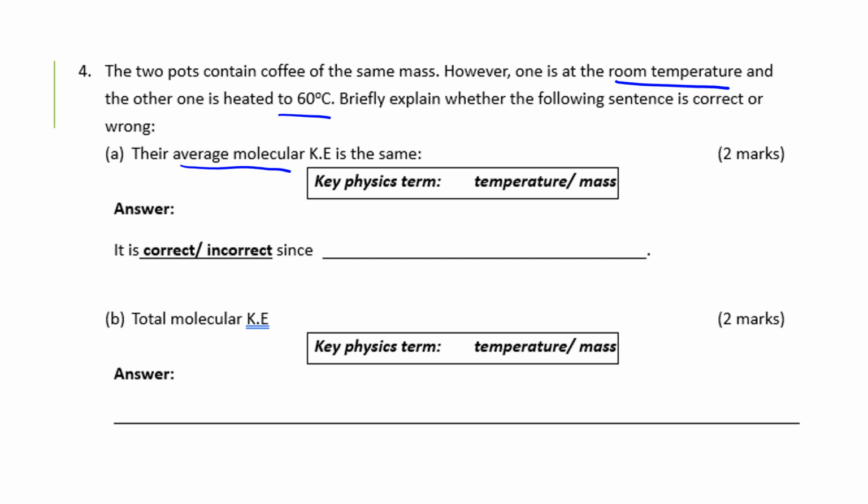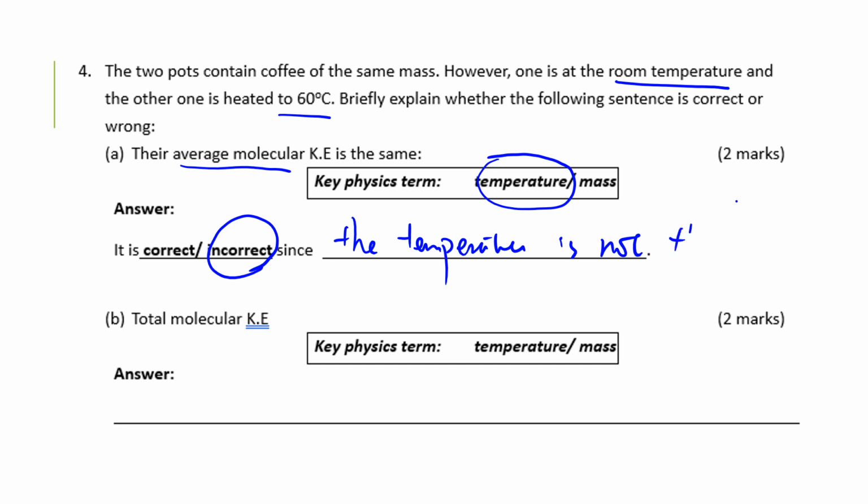Now for average KE, we should take a look at the temperature. So is the temperature the same? No. So the answer is incorrect. Since the temperature is not the same. That's it.